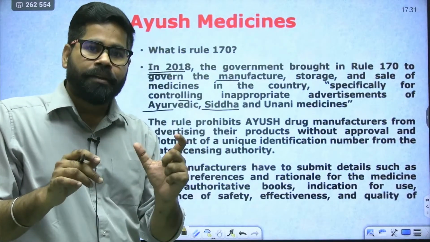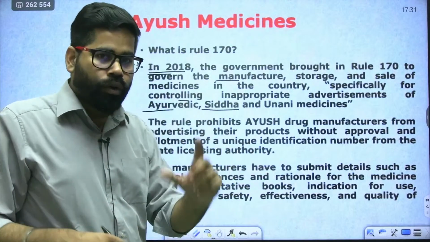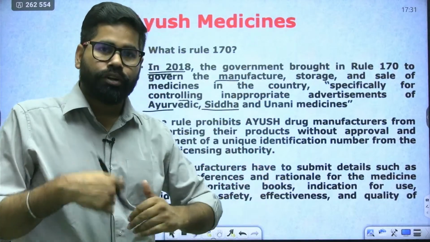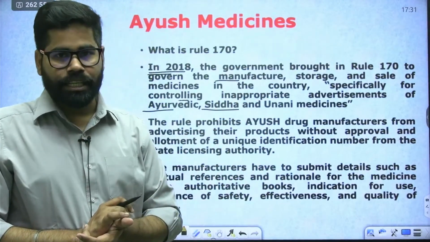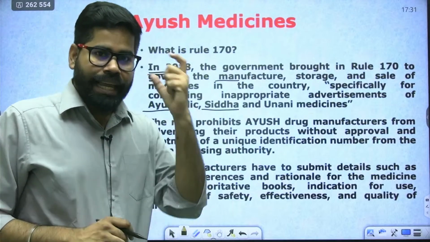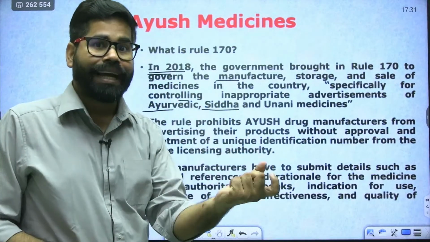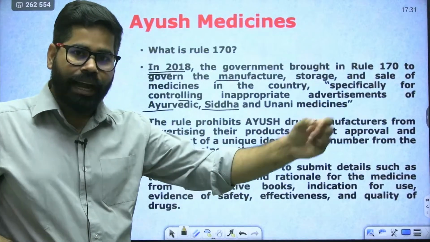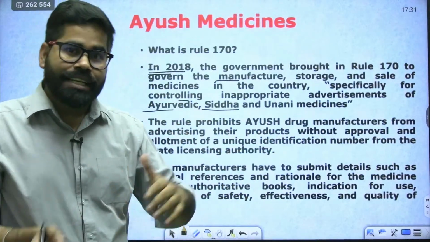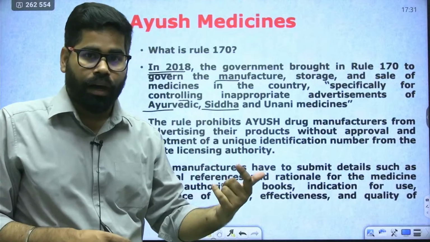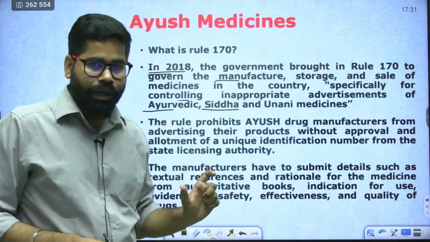You cannot say that just take our medicine for 30 days and you will not have cancer, or you will not have COVID. Such advertisements are not allowed, and hence we have this rule 170.